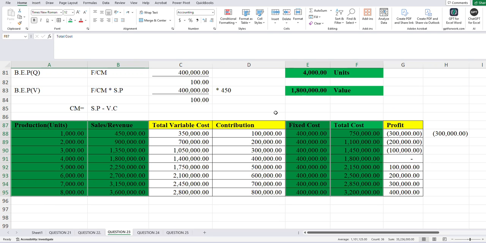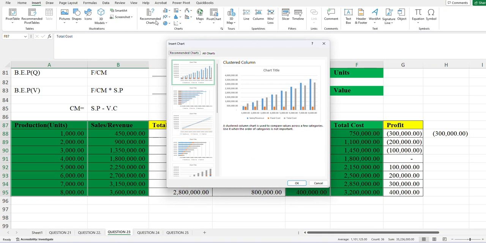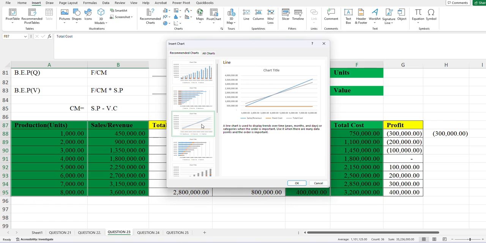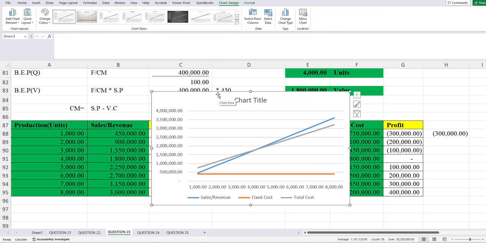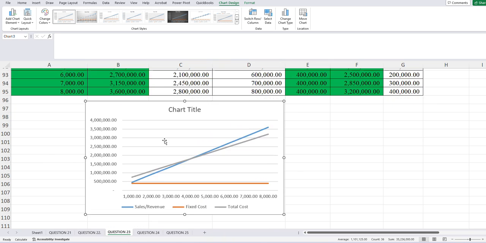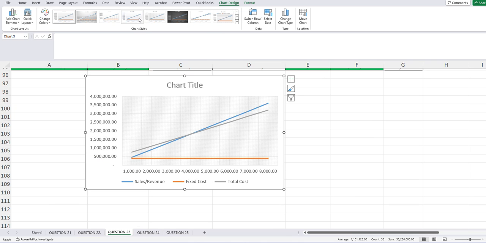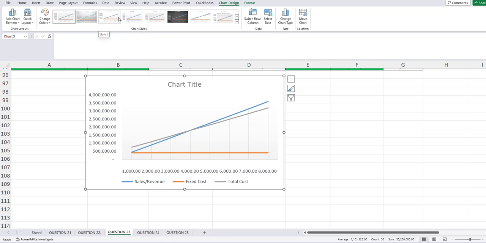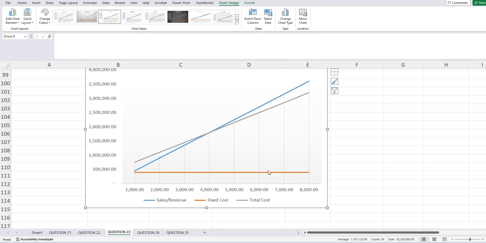So once we have selected, all I need to do is to come to insert. Then we come to recommended charts. On the recommended charts, I'll pick my line graph here, which in that case, after picking my line graph, I should be having it here. We drag it at this point, just below my data. So we can either select what we need, right? We can select what we require. That one will be purely upon you. You select the one that you'll find fit.